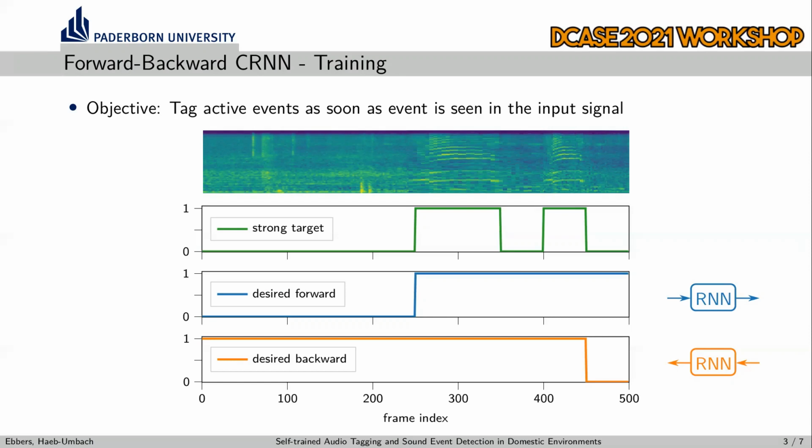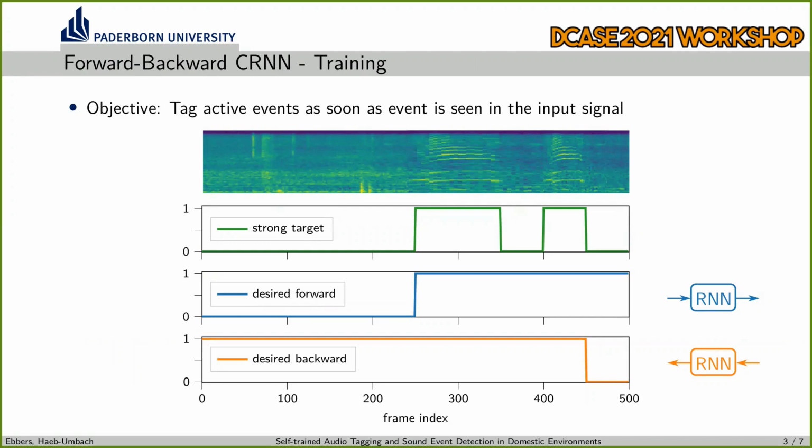Let me explain the idea of the forward-backward CRNN with an example. Assume we have an input audio given with an event activity as shown by the green plot. The idea is that the forward and backward classifiers classify active events as positive as soon as they see event activity in the input signal. For the forward classifier, this means as soon as it passes the first onset of event activity, it is supposed to output a positive prediction, which is shown in the blue plot. Similarly, the backwards classifier is supposed to output a positive classification as soon as it passes the last offset of the event activity, as shown by the orange plot.